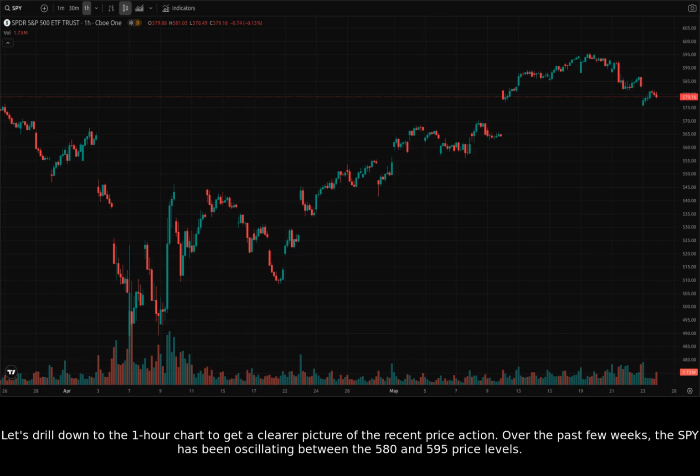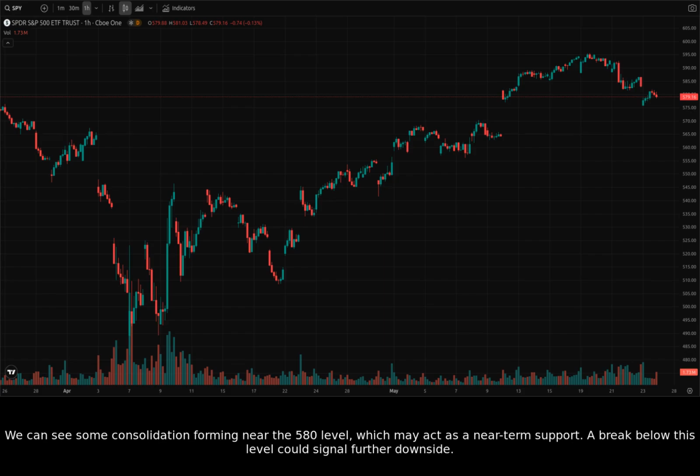Let's drill down to the 1-hour chart to get a clearer picture of the recent price action. Over the past few weeks, the SPY has been oscillating between the 580 and 595 price levels. We can see some consolidation forming near the 580 level, which may act as a near-term support. A break below this level could signal further downside.